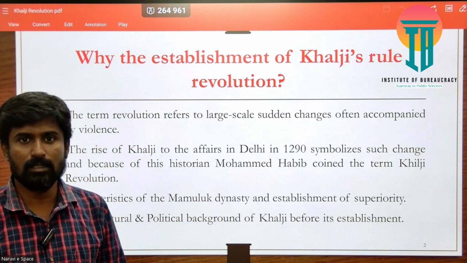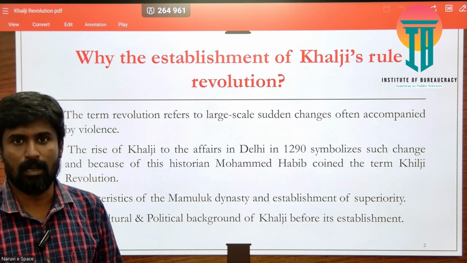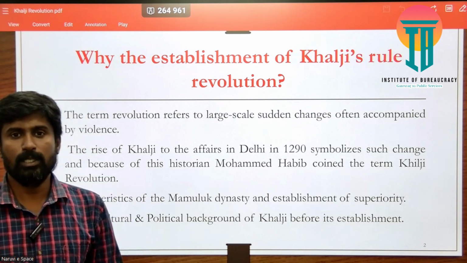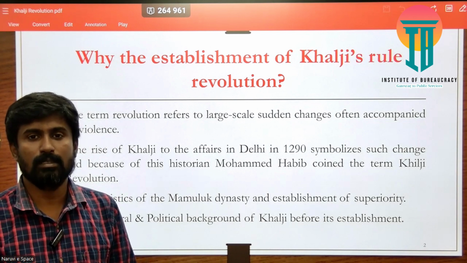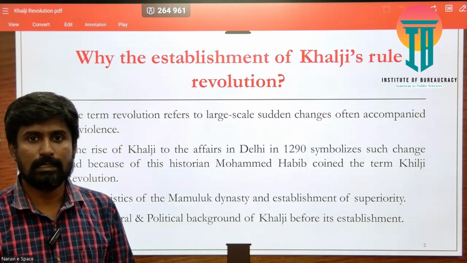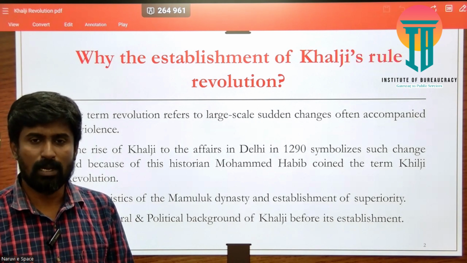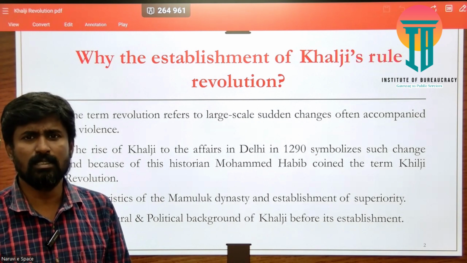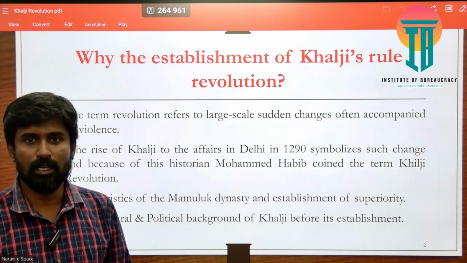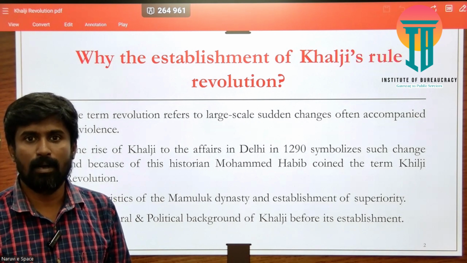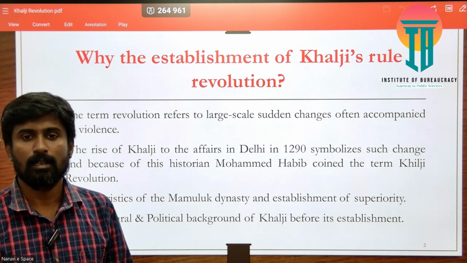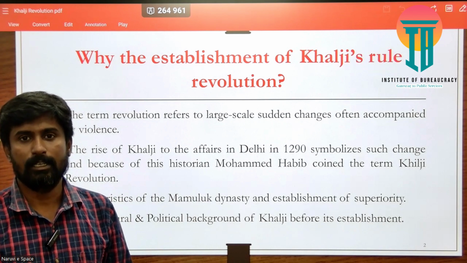In this background, when Jalaluddin Khalji defeated the last slave dynasty ruler and established Khalji rule in 1290 CE, it is considered a revolution, not only from the political background but also from the socio-cultural background, which played a very important part in the establishment of the Khalji dynasty in India.